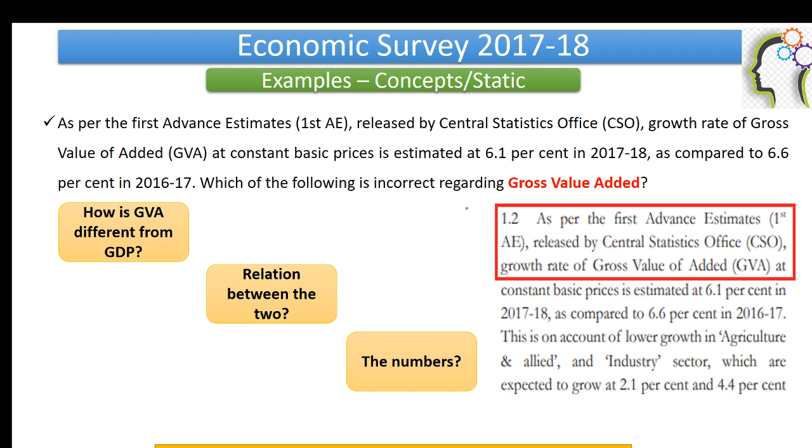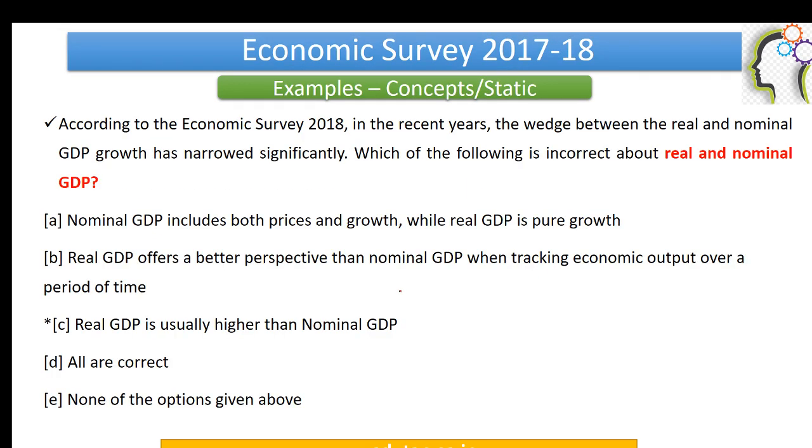So what is the takeaway here? You just do a bit of homework. How is GVA different from GDP, right? Solve this question here. Finish off your confusion then and there, right? What is the relation between the two? And then move on, memorize the relevant data. Job is done. You have memorized the relevant data, you have revised your static topic, finish, question is over, right? Move to the next one. Okay, so according to Economic Survey 2018, in recent years, the wedge between the real and nominal GDP growth has narrowed significantly. Which of the following is incorrect about real and nominal GDP?